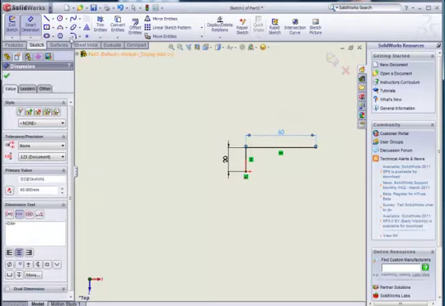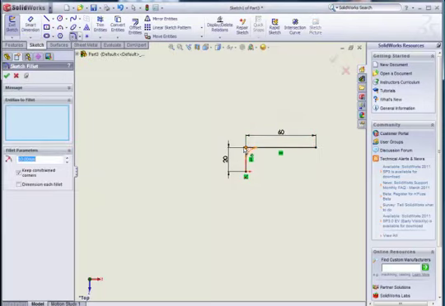We can sketch a fillet then on the corner here. We'll keep that radius of 2mm. So that's the path finished. And next we can sketch the profile of our Allen key.